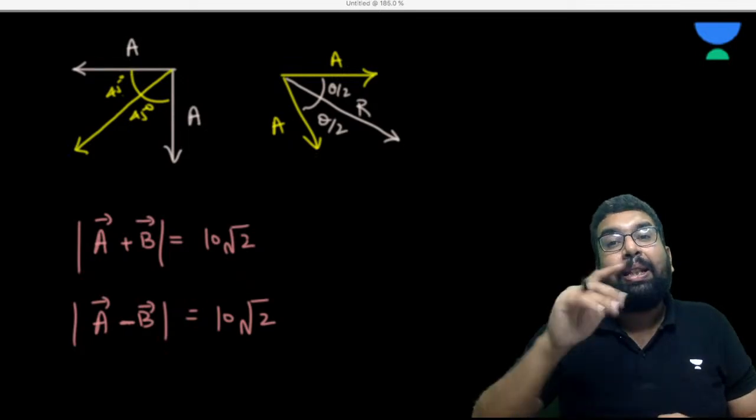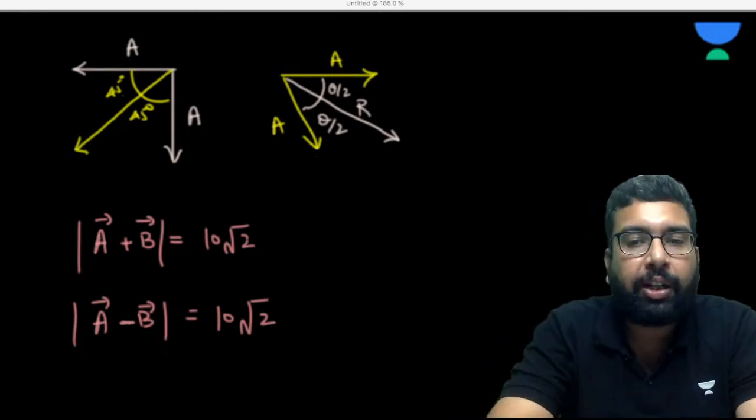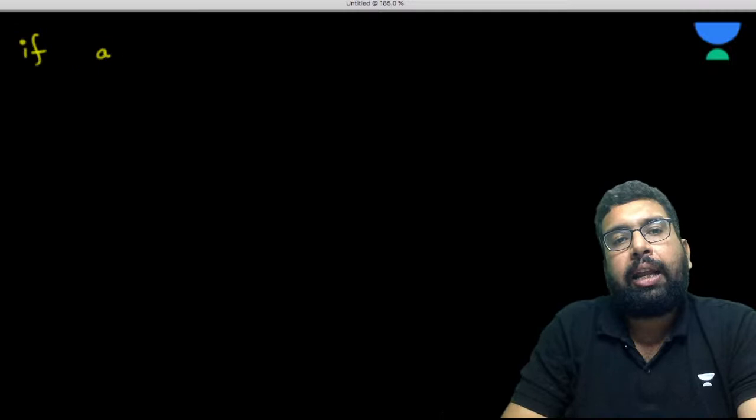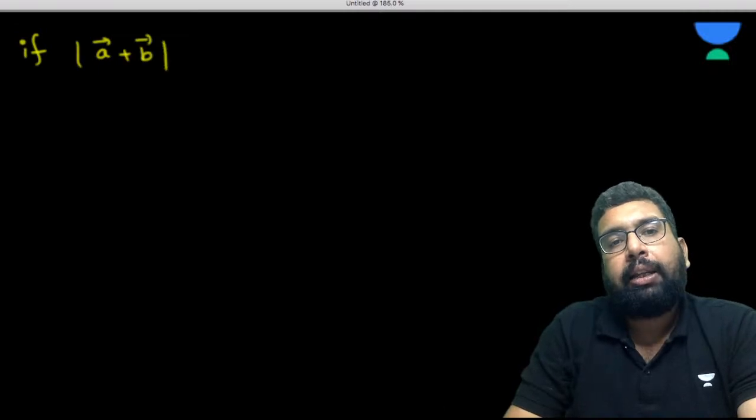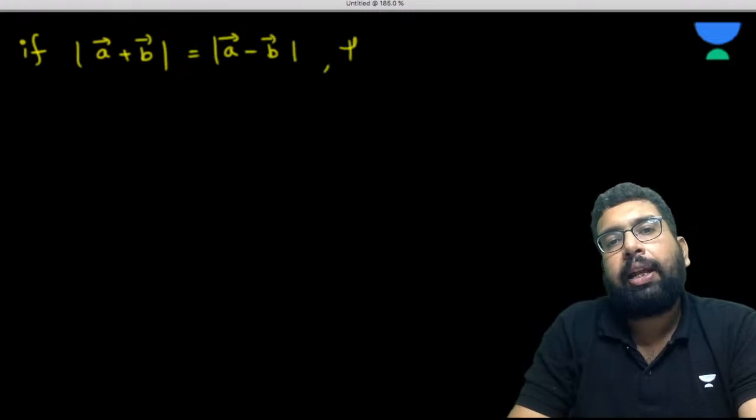Now, how do they frame the question in the examination from this? They ask: if the magnitude of vector A plus vector B is equal to the magnitude of vector A minus vector B, the angle between A and B is.